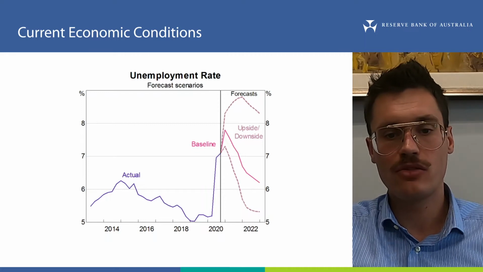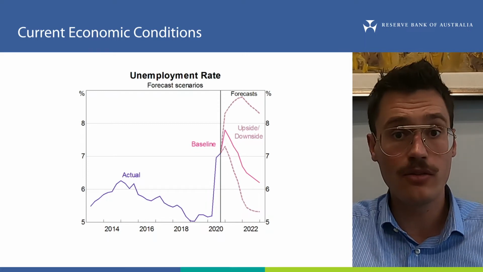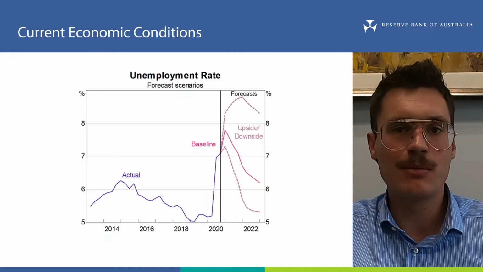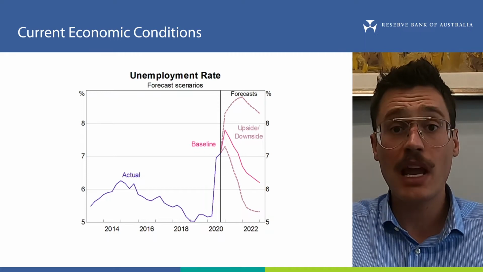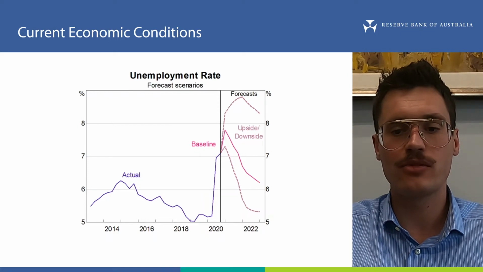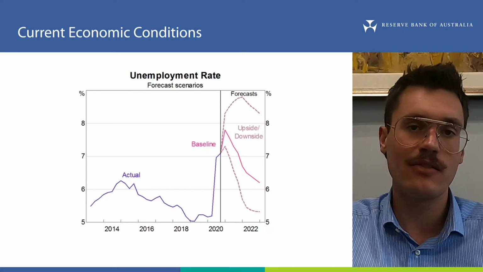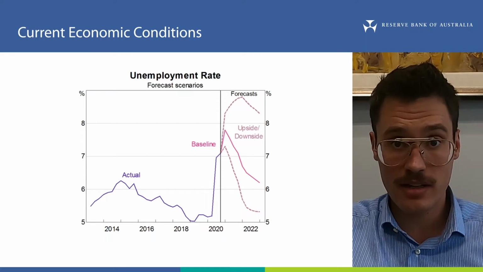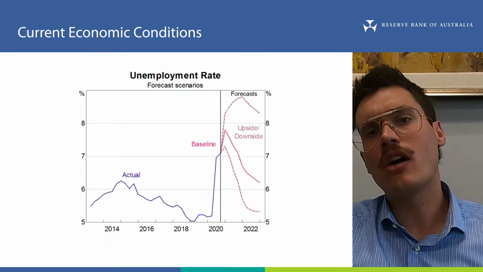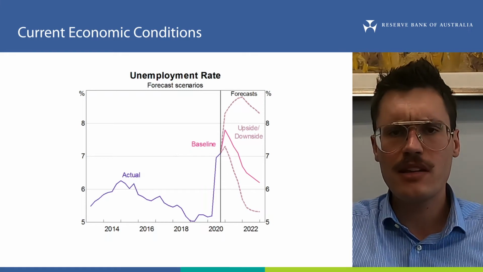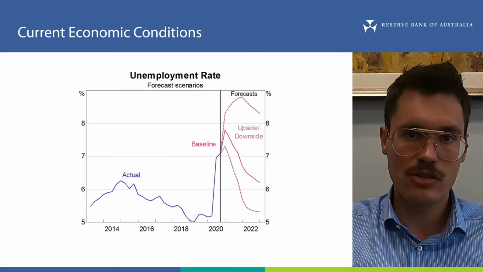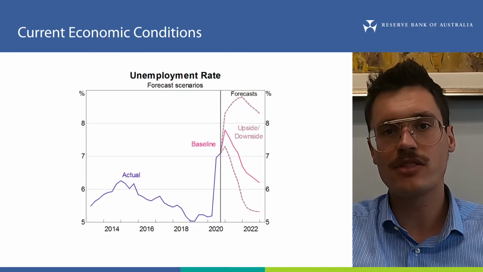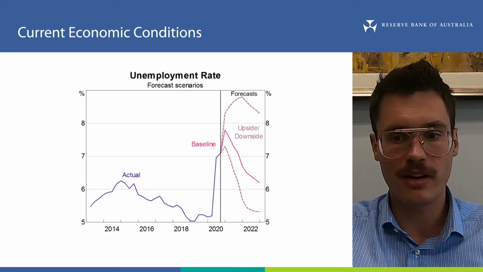This scenario assumes that Australia sees no further large outbreaks of the virus and that restrictions are not tightened materially at any point. However, some restrictions on overseas travel are expected to remain until the end of next year. This scenario sees the unemployment rate increase in the near term, even as the economy recovers. This is because many workers who lost their jobs early in the pandemic decided not to search for work for a while, and as a result were not included in the unemployment rate.